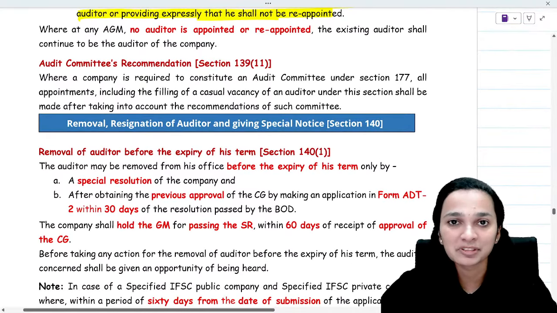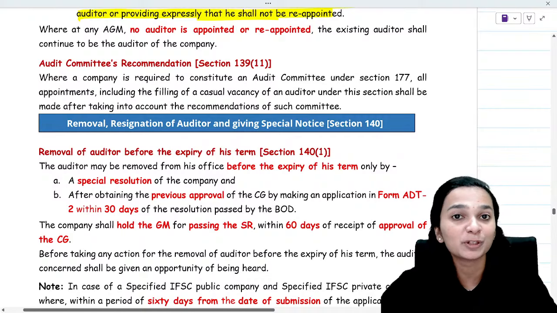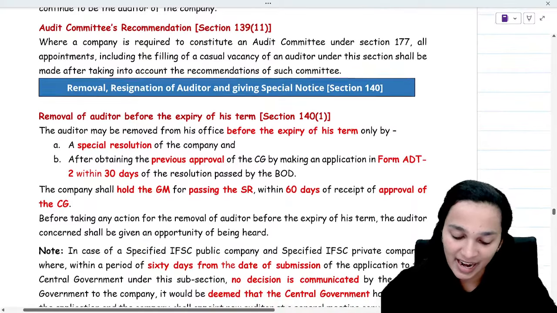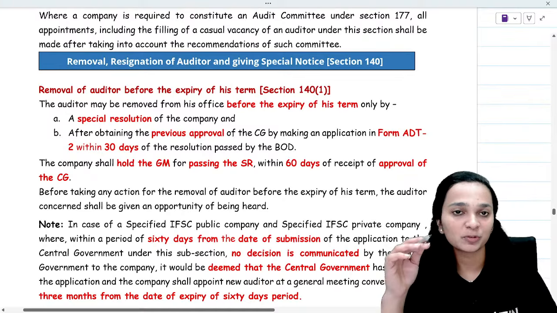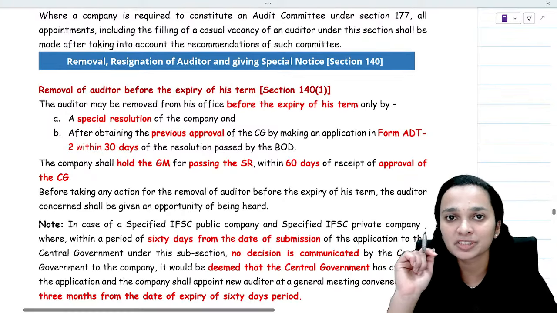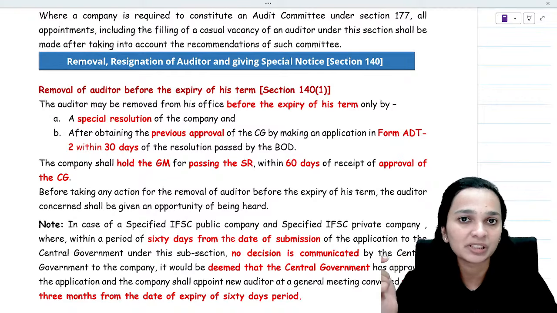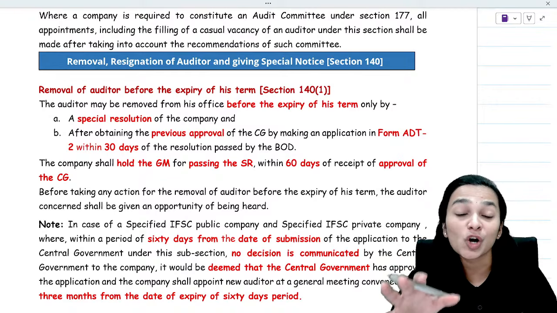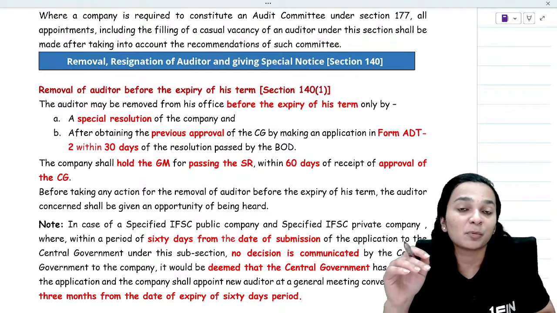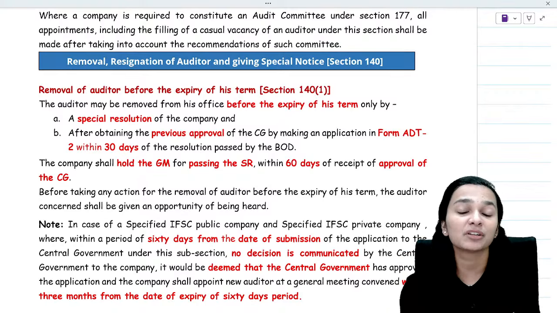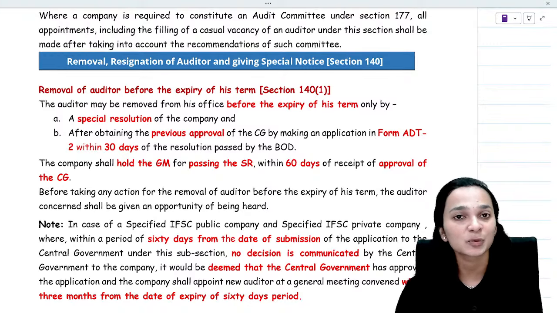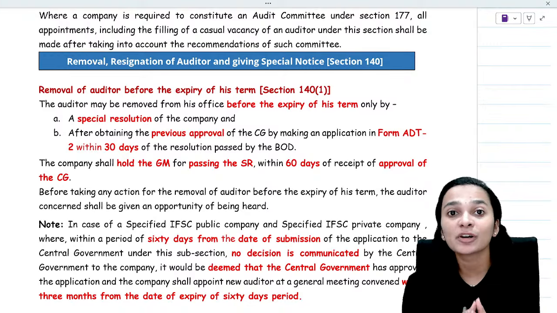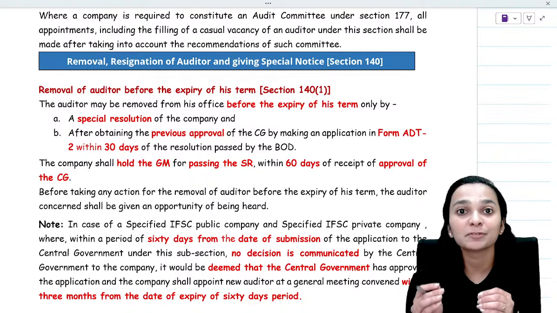Now, talking about section 140, which is about removal or resignation of auditor and giving of special notice. If you want to remove an auditor, say you appointed a person, Mr. Y, as the auditor in your company. However, Mr. Y is not doing his work in a proper manner. You are not satisfied with the quality of work which Mr. Y is doing. Then, in that situation, the company has the power to remove the auditor before the expiry of his term.